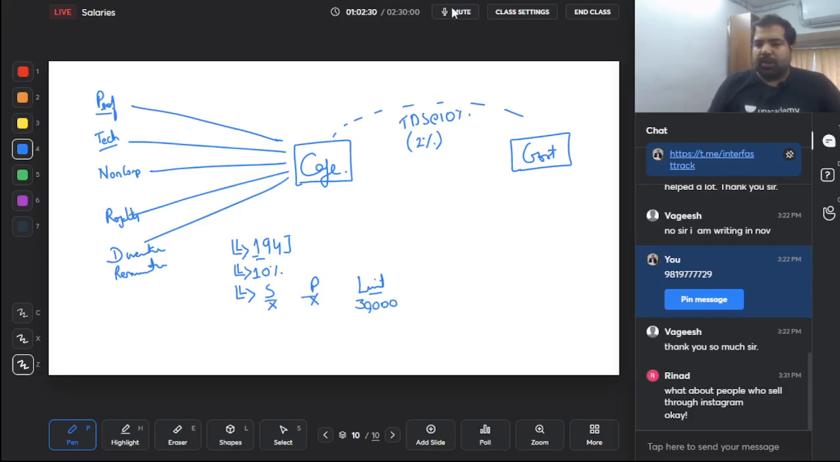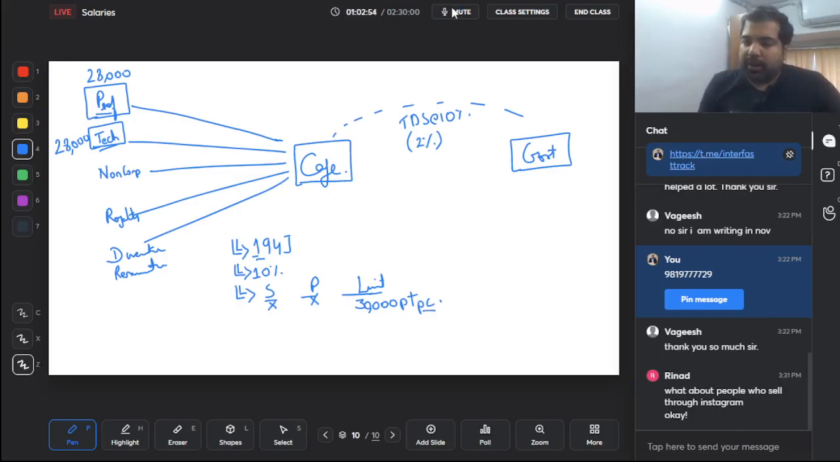So there is a small personal limit here also, but the only limit is 30,000 per transaction, and very careful guys, per category. That means guys, if you pay a professional 28,000 and if you pay the same professional technical fees also of 28,000, will you aggregate it? No, because it is per category.